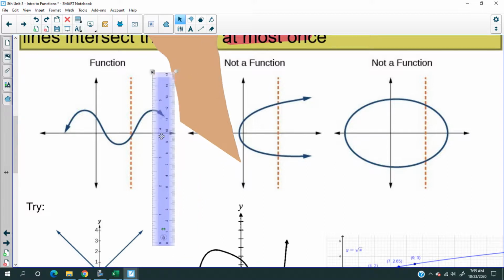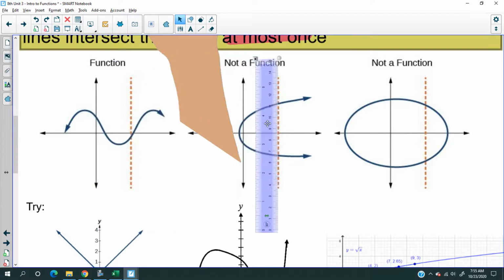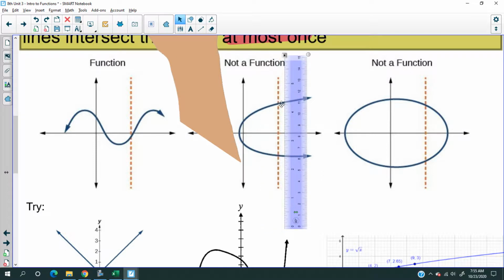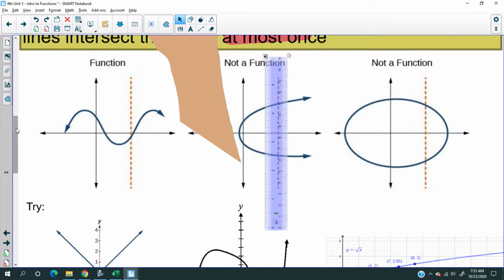right? That's a function. It passes the vertical line test. This is not a function. Look, it touches the vertical line at 2 points here. This is not a function. Okay, so having said that,